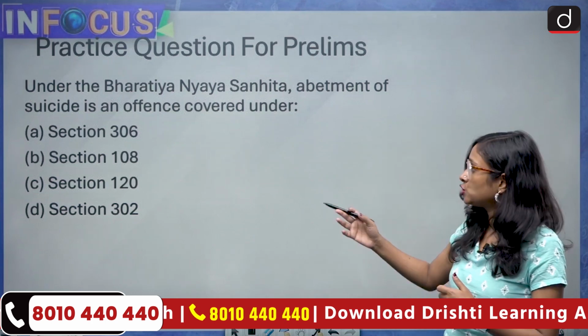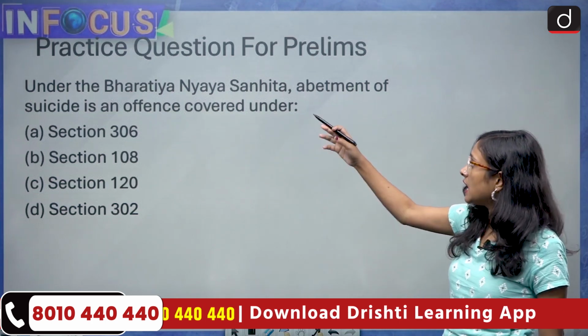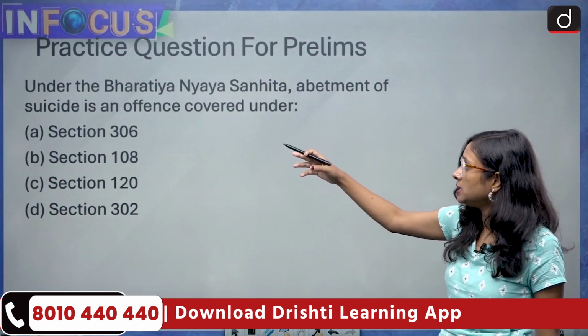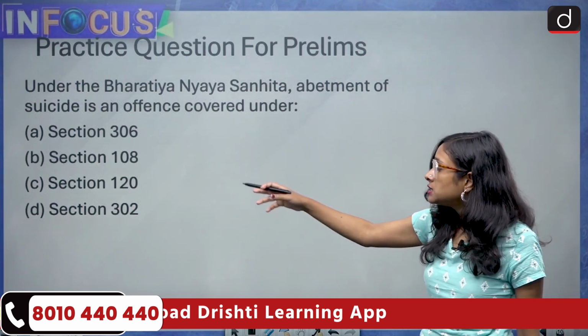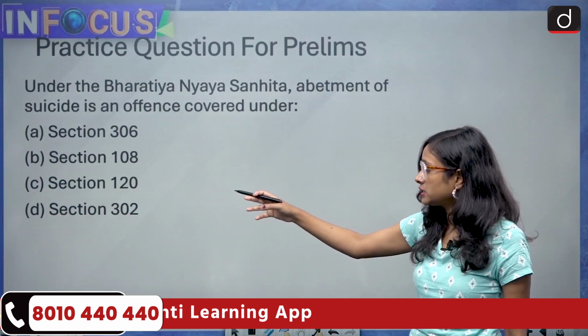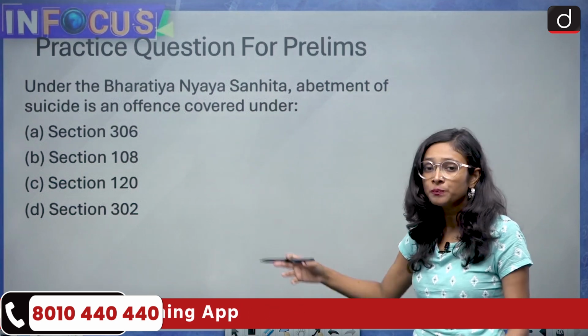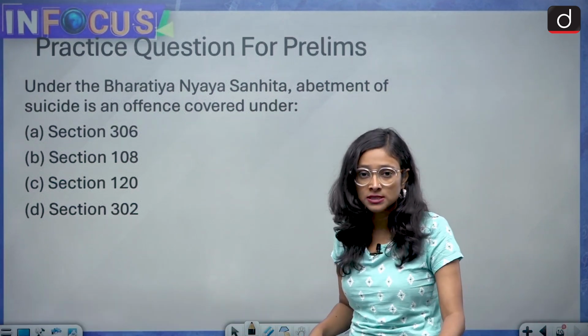Now we'll come to the question part. Under the Bharatiya Nyaya Sanhita, abetment of suicide is an offence covered under which section: Section 306, Section 108, Section 120, or Section 3 and 2? So you have to answer this in the comment section.